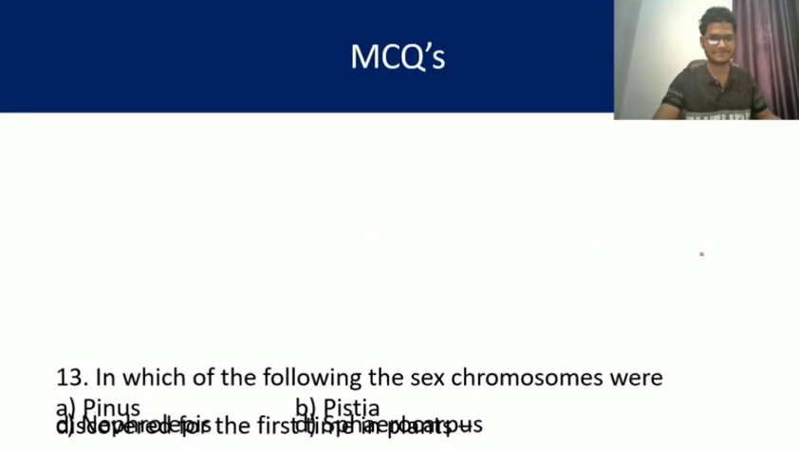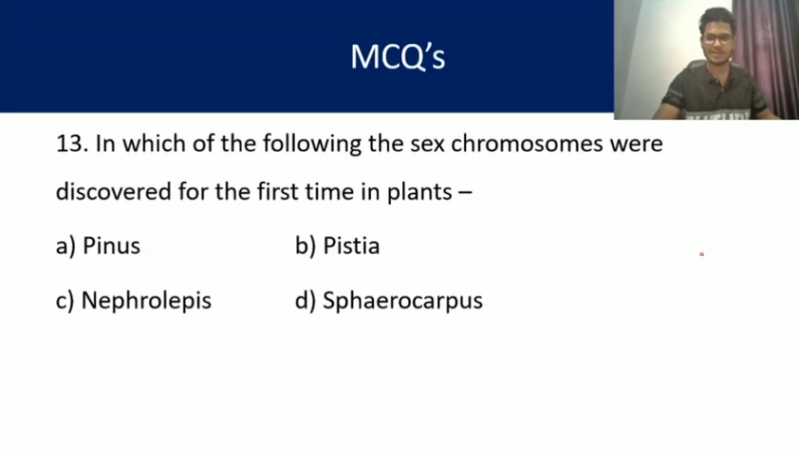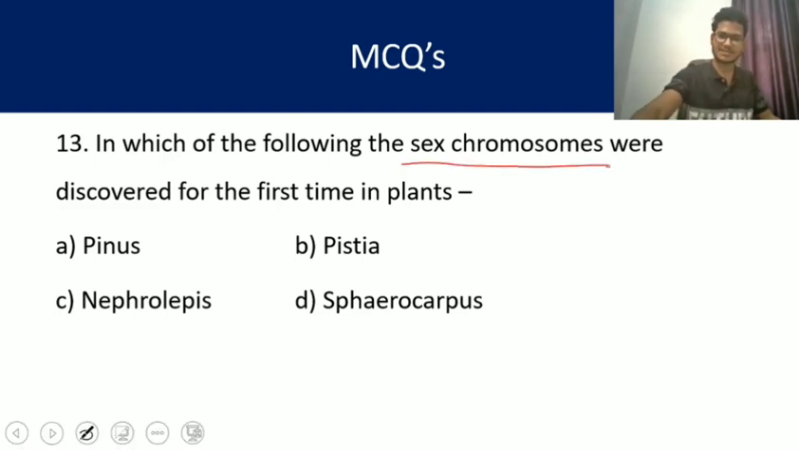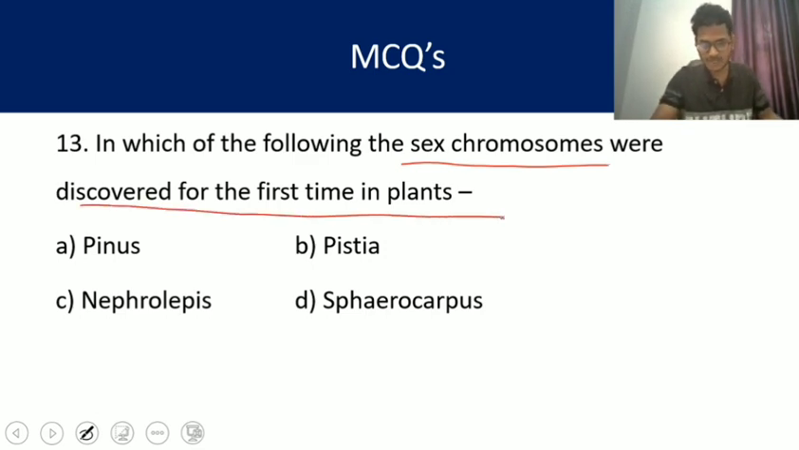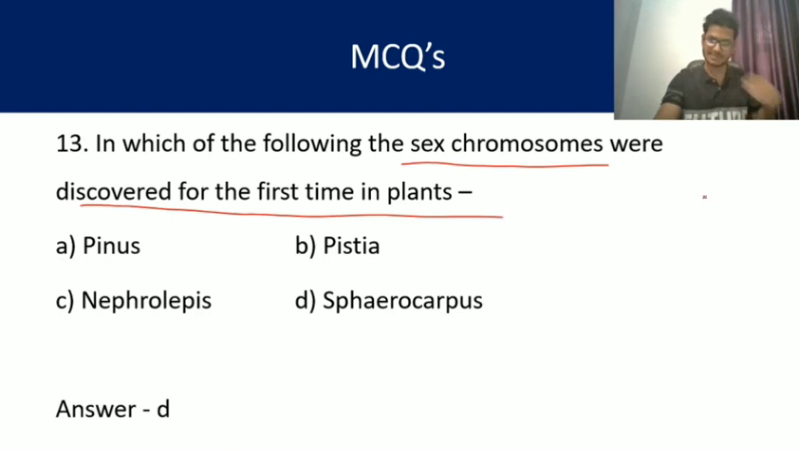Question number 13. In which of the following were the sex chromosomes discovered for the first time in plants? Yes, sex chromosomes were discovered for the first time in plants in Sphaerocarpus. So D is the right answer, my dear friends. Sphaerocarpus is the right answer.